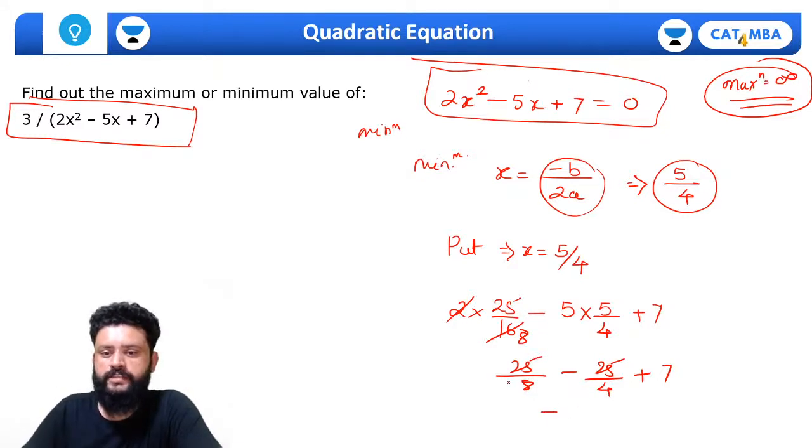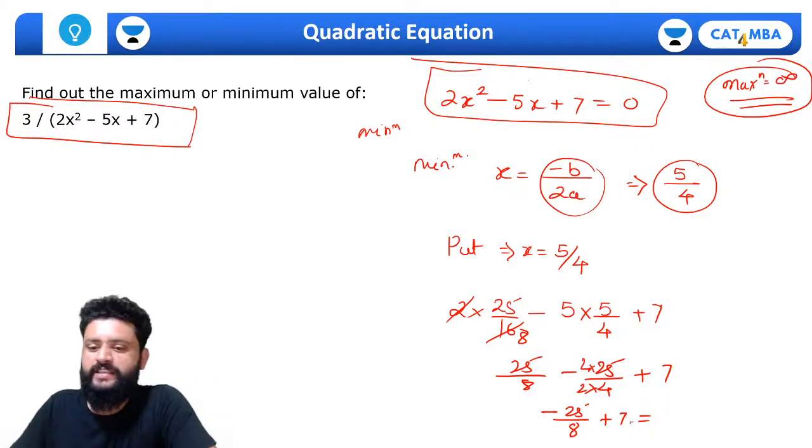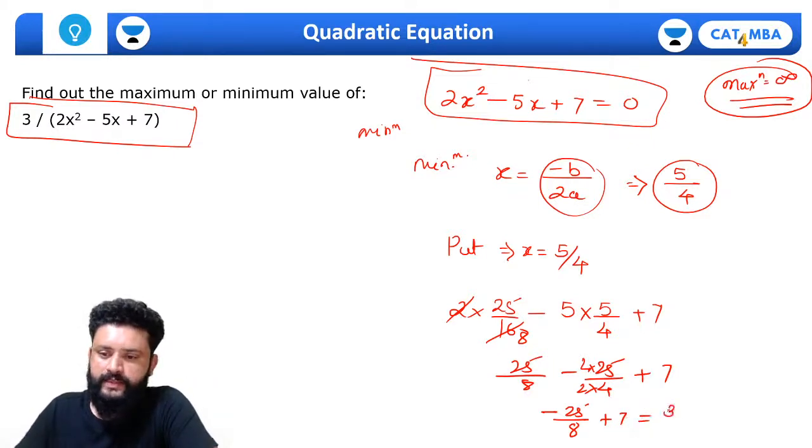This will be, I'll just double this one, minus 50 by 8 minus 25 by 8 plus 7, 7 8s of 56, 56 minus 25 is 31 by 8.